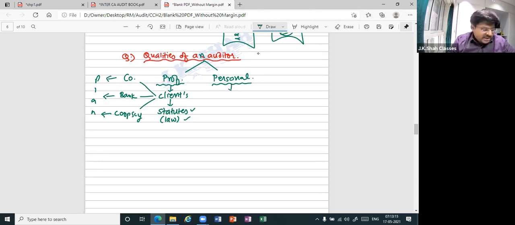Acha, what personal qualities can he have? Think. Come on, have some brain usage. Ethical, honest. Okay, tell me something different now from honest, ethical, and unbiased. Give me some different words now. Try. What qualities do you think should be there in an auditor? Competent person. Okay. Analytical skills. Okay.